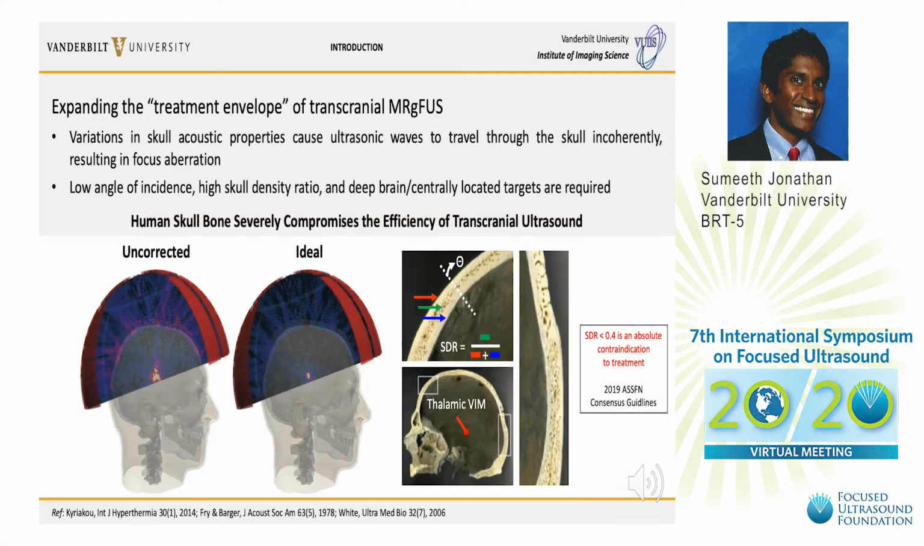In clinical focused ultrasound procedures, the human skull bone severely compromises the efficiency of ultrasound propagation. This is because variations in skull acoustic properties cause ultrasonic waves to travel through the skull incoherently, which results in focus aberration. This necessitates low angles of incidence, high skull density ratios, and deep brain or centrally located targets to overcome skull aberrations. There is a critical and unmet need for better skull aberration correction techniques to expand the treatment envelope of transcranial focused ultrasound.